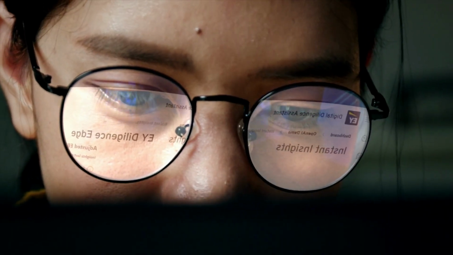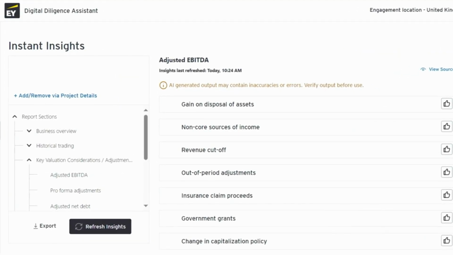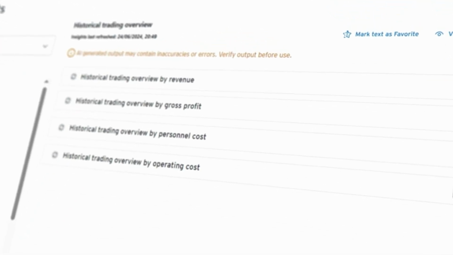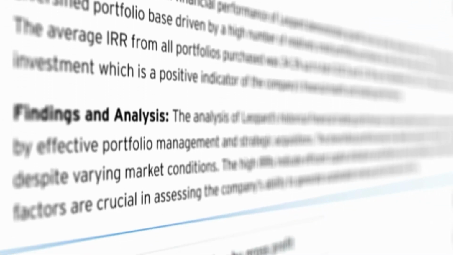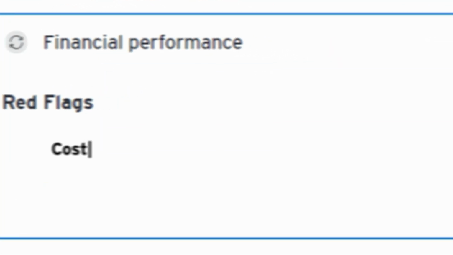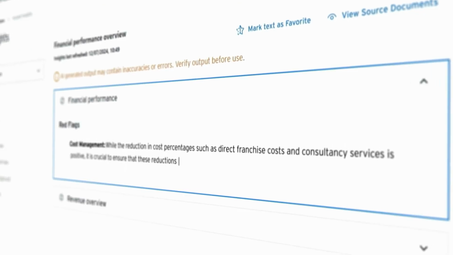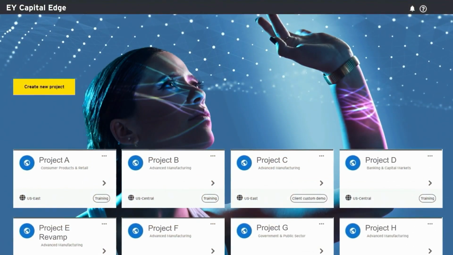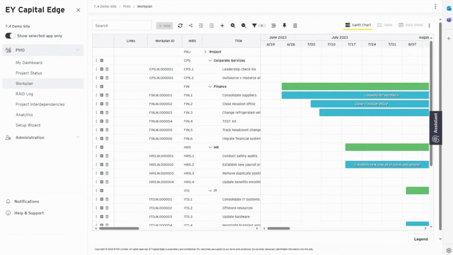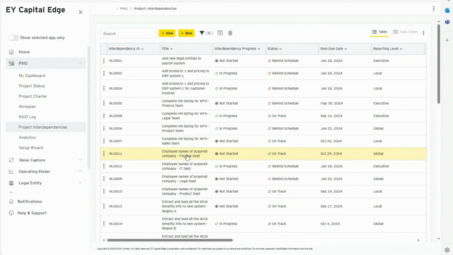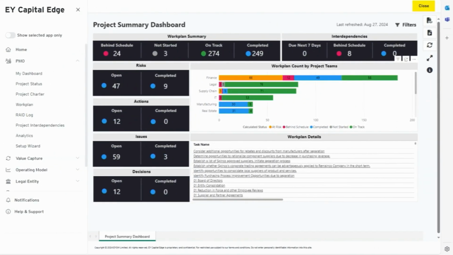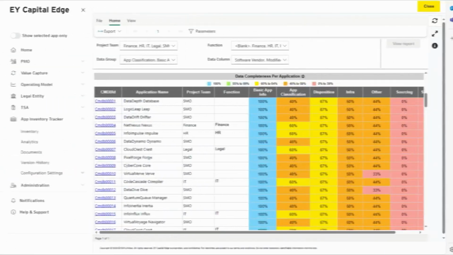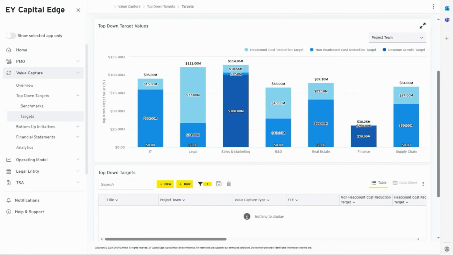EY Diligence Edge is an integrated suite of tools used across the transaction lifecycle, utilizing automation and AI to accelerate data review and analysis, surface key risks, red flag items, and highlight tailored deal insights. EY Capital Edge streamlines transaction and transformation processes using more than 30 purpose-built apps across engagement accelerators, leading practices, and methodologies to drive better outcomes.